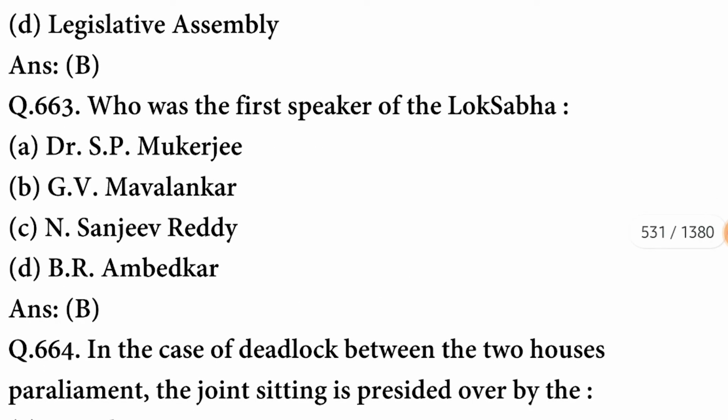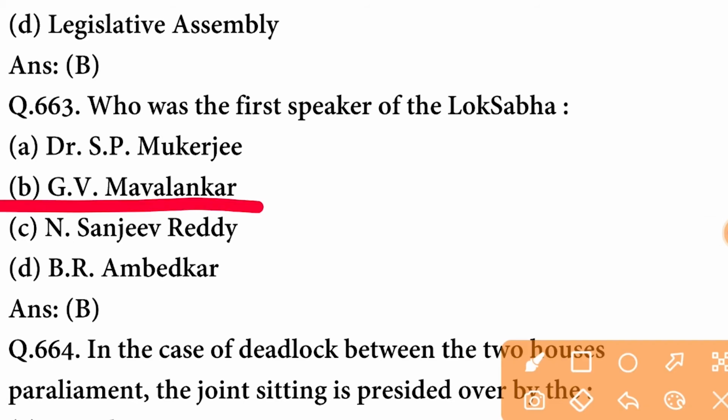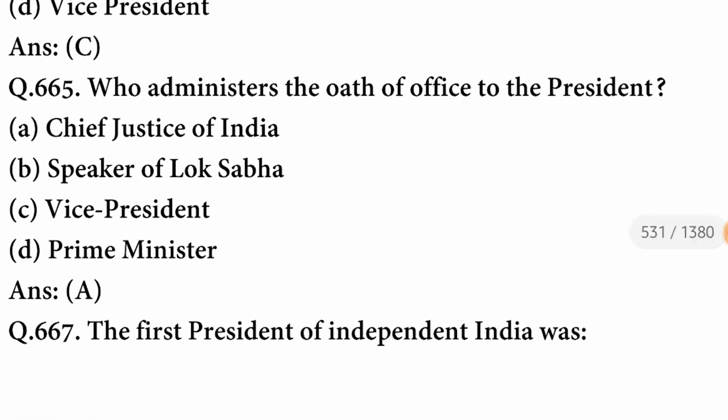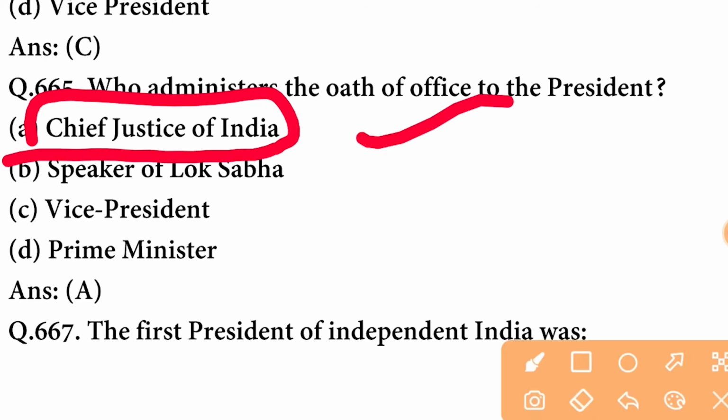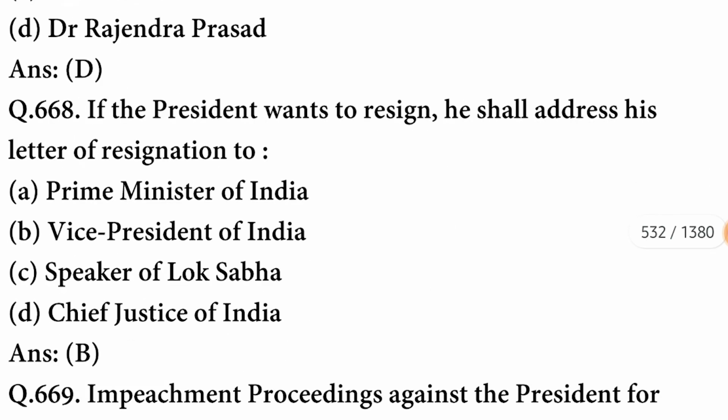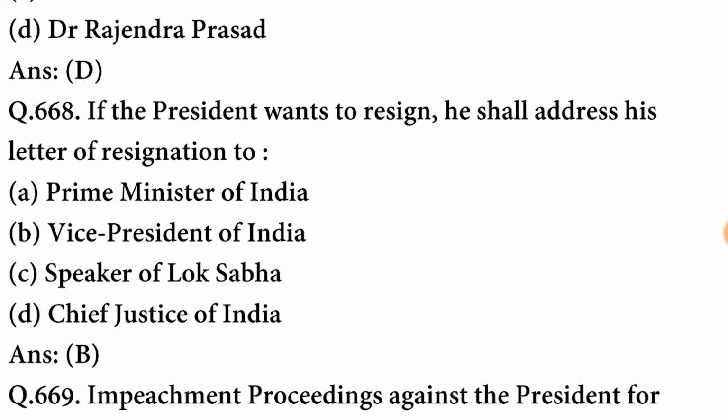Who was the first Speaker of Lok Sabha? First Speaker of Lok Sabha was G.V. Malvankar. In the case of deadlock between the two houses of Parliament, the joint sitting is presided over by the Speaker of Lok Sabha. Who administers oath of office to the President? It is administered by Chief Justice of India. The first President of independent India was Dr. Rajendra Prasad. If the President wants to resign, he shall address his letter of resignation to Vice President of India.